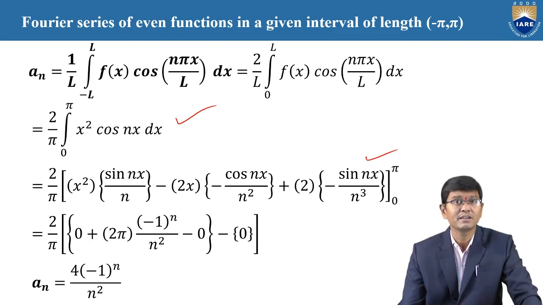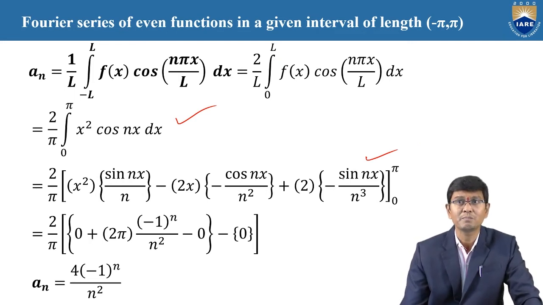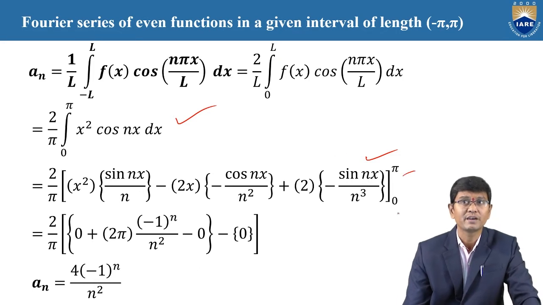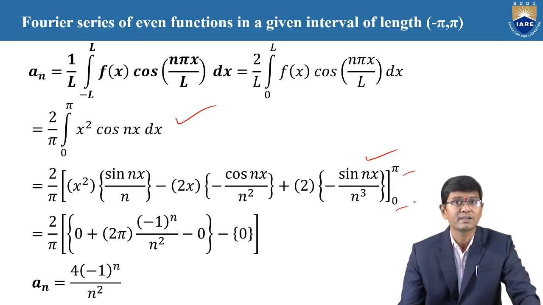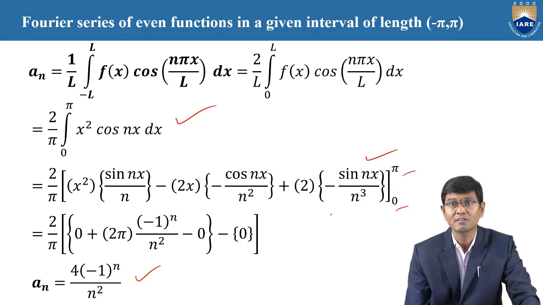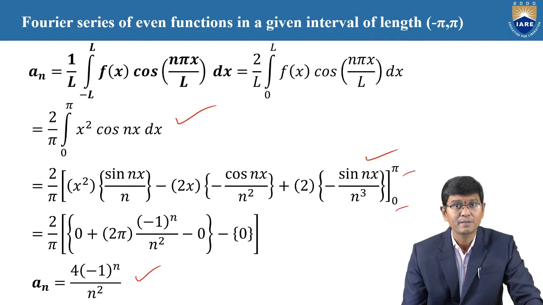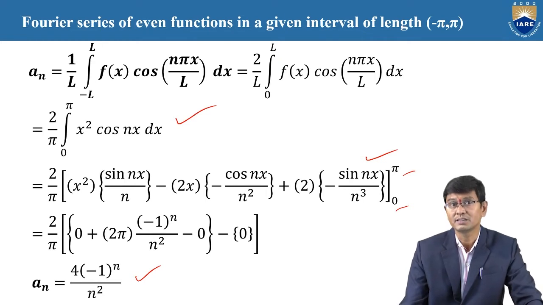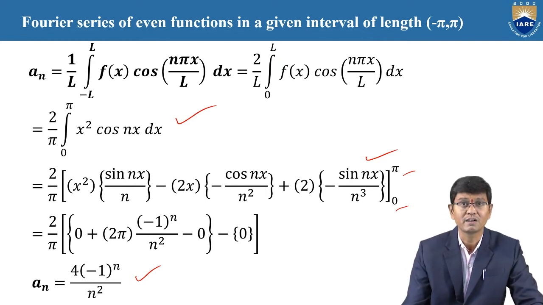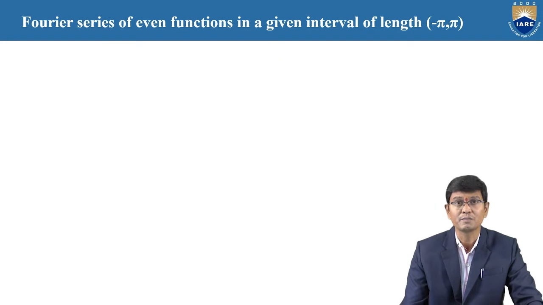After that, integrating by parts, we replace the upper limit pi and the lower limit 0. Here the value is clearly 4 into minus 1 whole power n by n square. Because, as we know, the value of cos n pi is minus 1 whole power n, sin n pi is 0, and cos 0 is also 1.